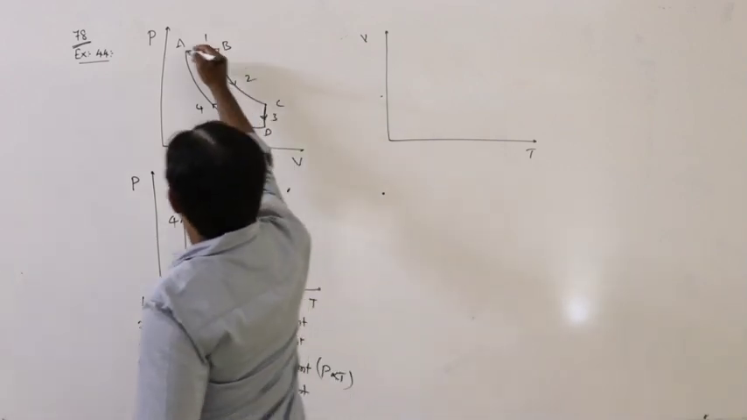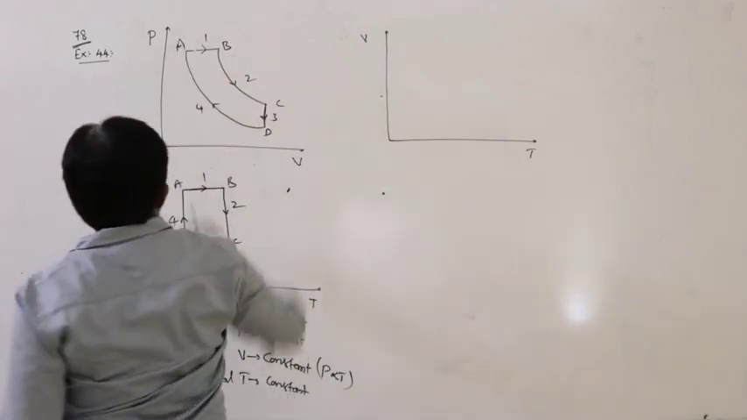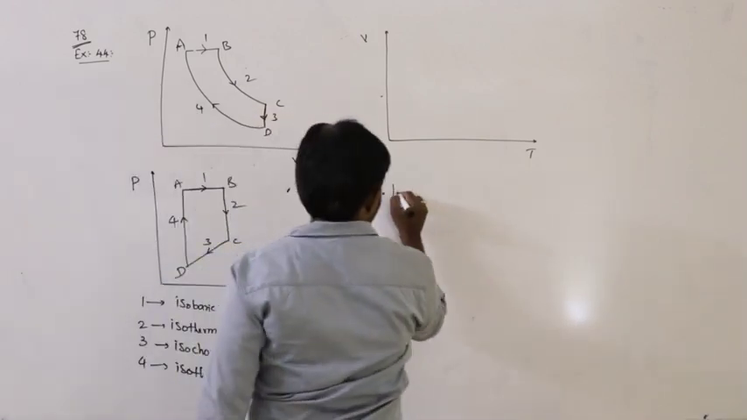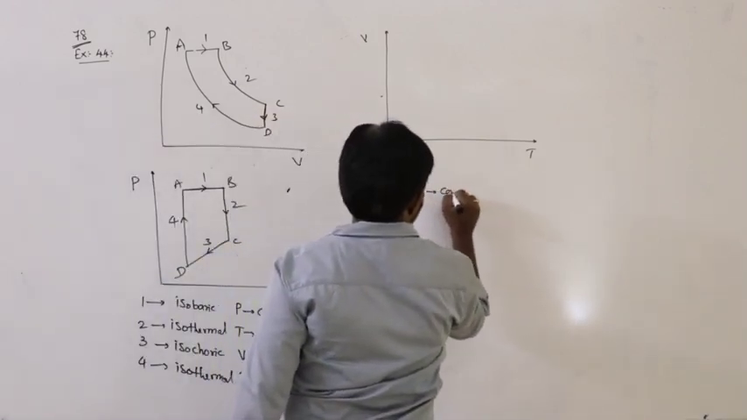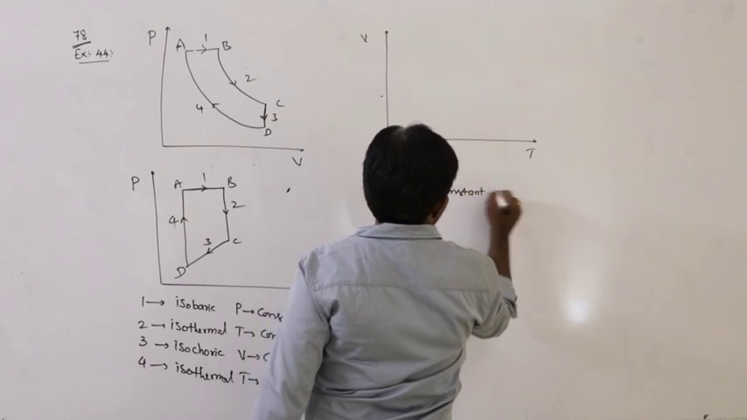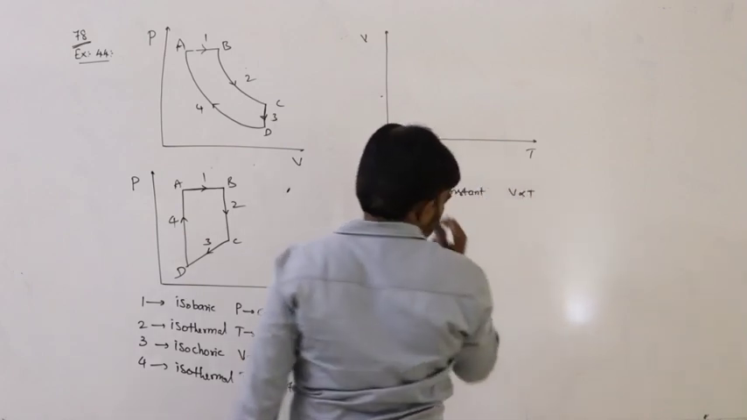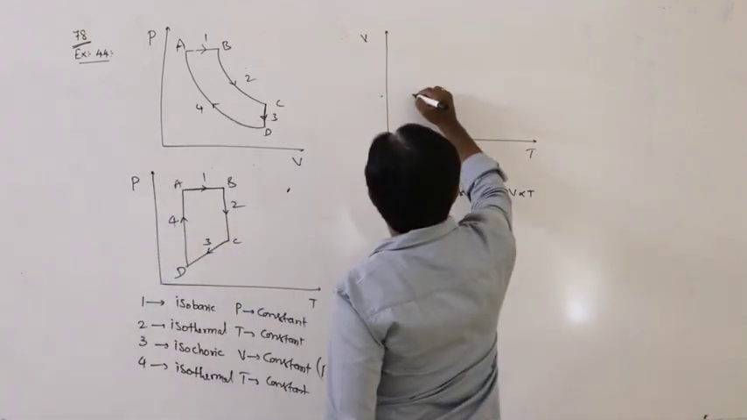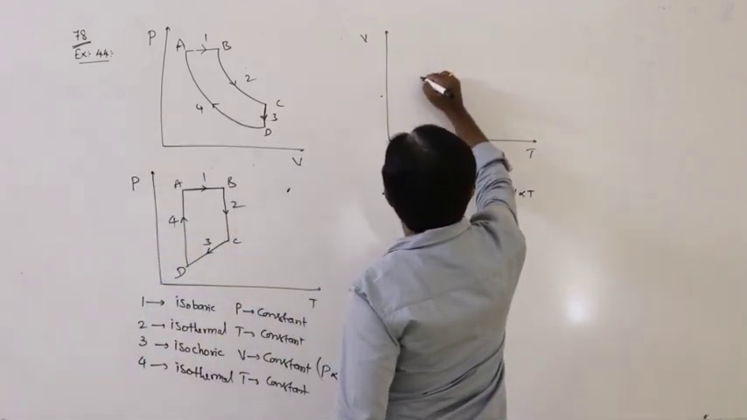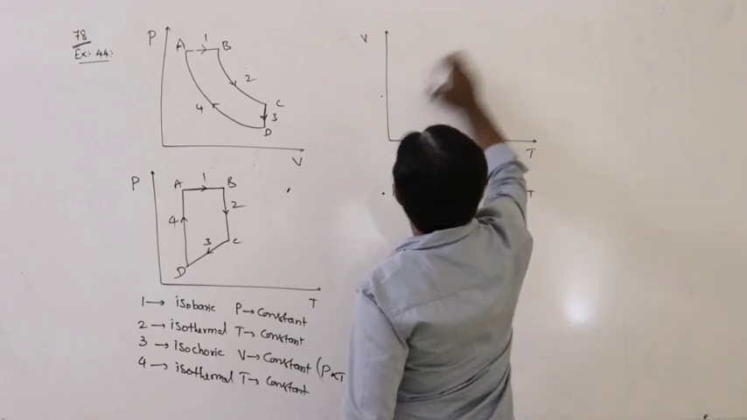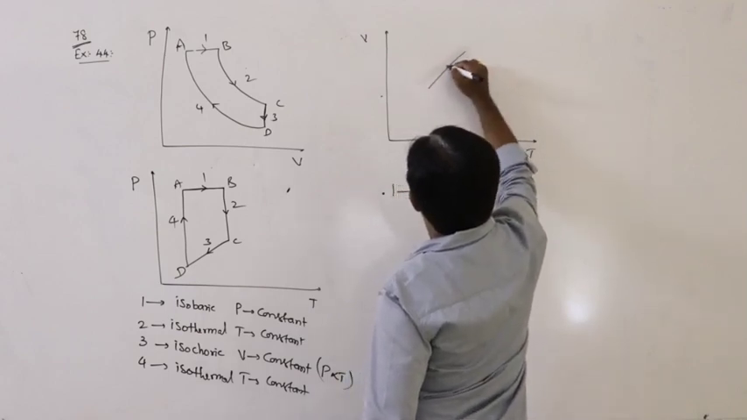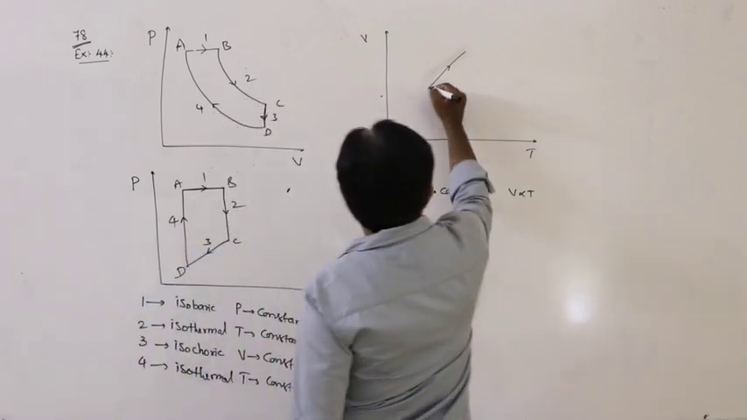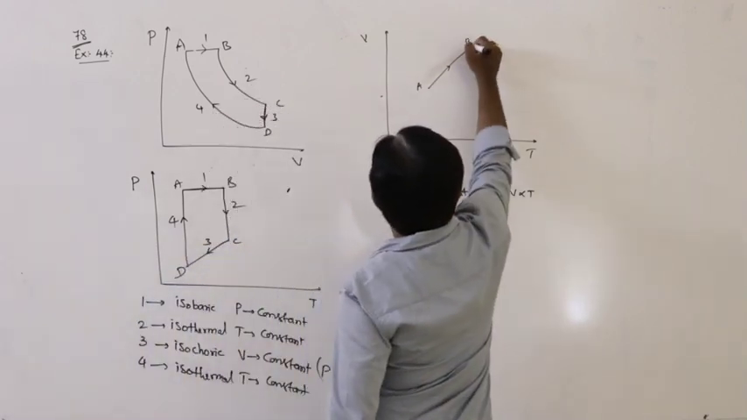So first one, what is the first one? Pressure remains constant. The first shape of the graph is pressure remains constant, an isobaric process. If the pressure remains constant, volume is directly proportional to temperature. Then the shape of the graph is a straight line passing through origin. This is the shape here. So that is A and it is B.